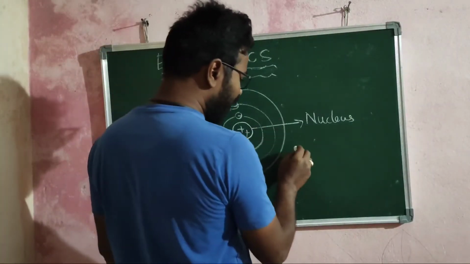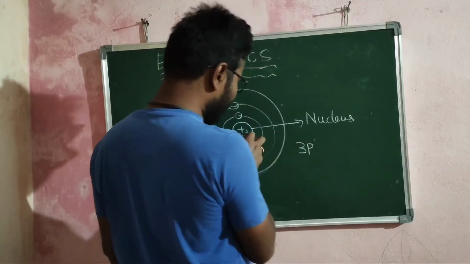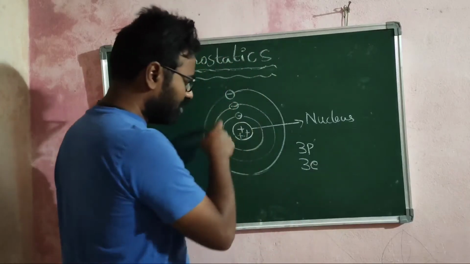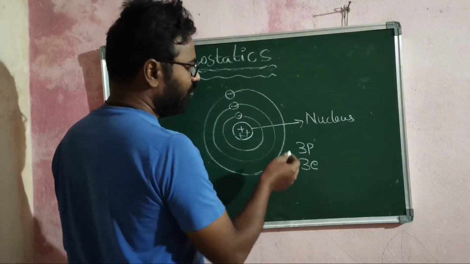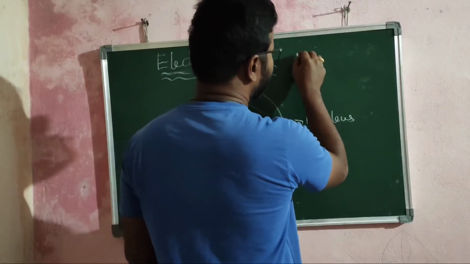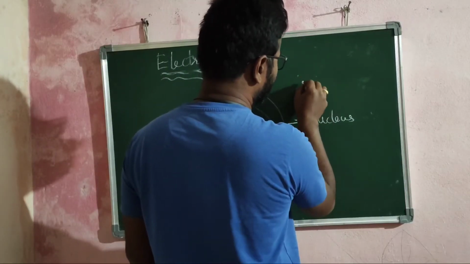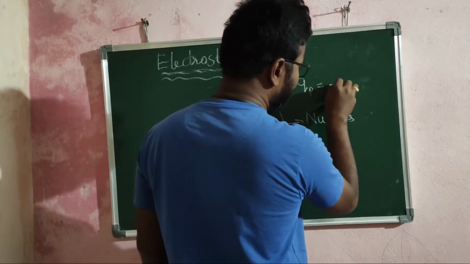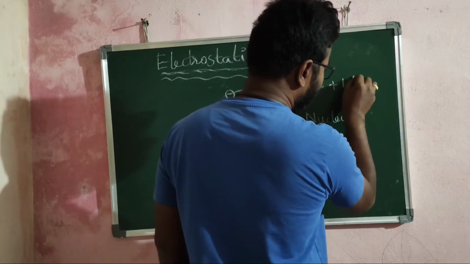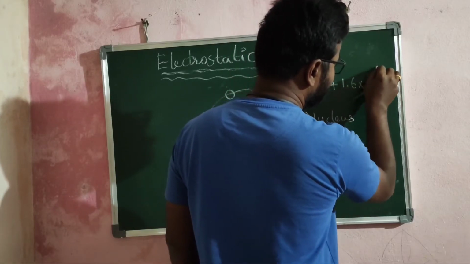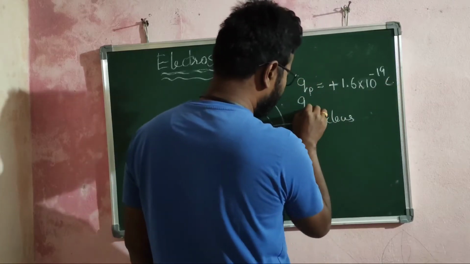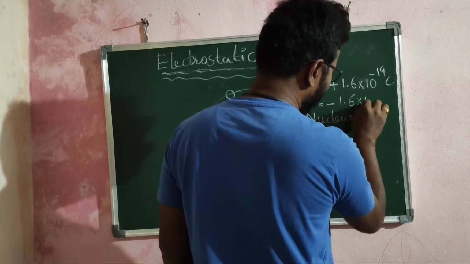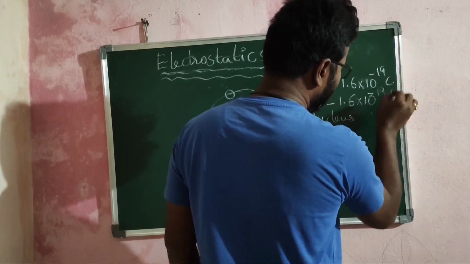Let's say there are 3 protons inside this nucleus. We have 3 electrons revolving around this nucleus. And we know the charge of a proton is plus 1.6 into 10 to the power of minus 19 coulomb, and the charge of an electron is minus 1.6 into 10 to the power of minus 19 coulomb.